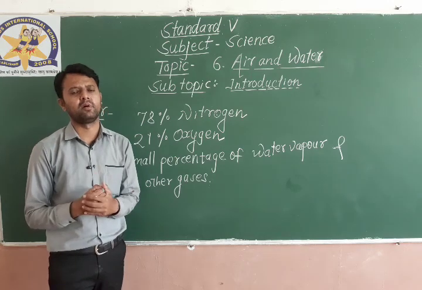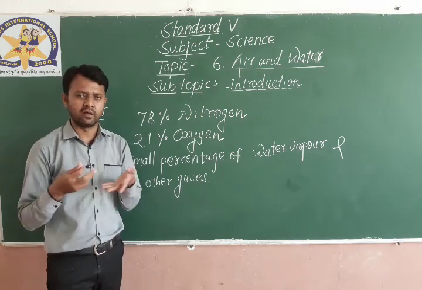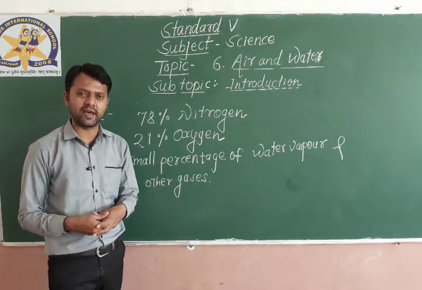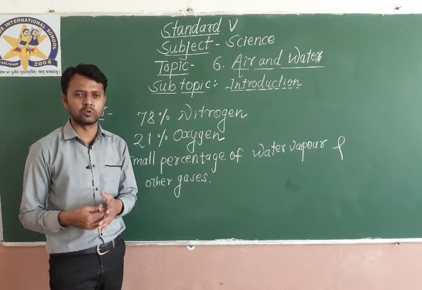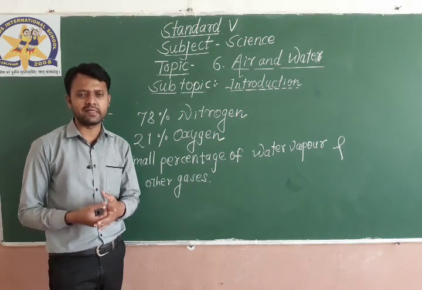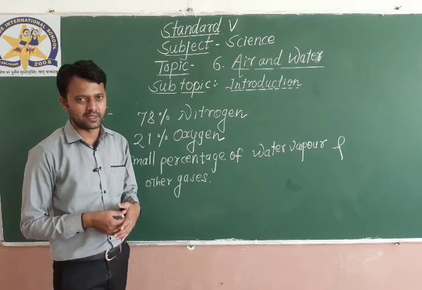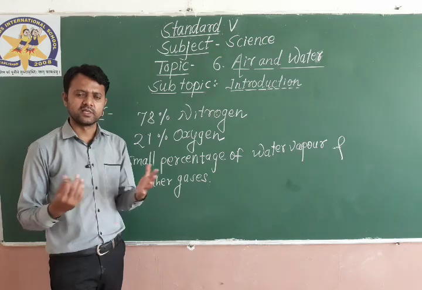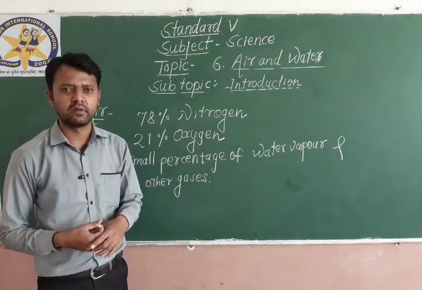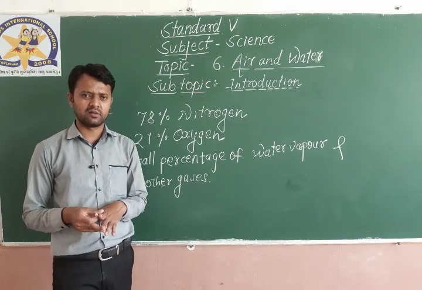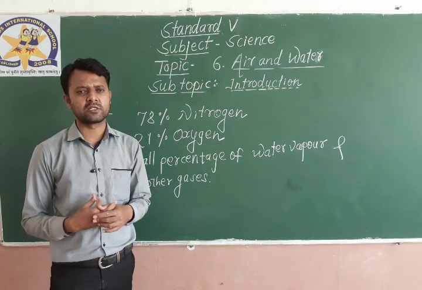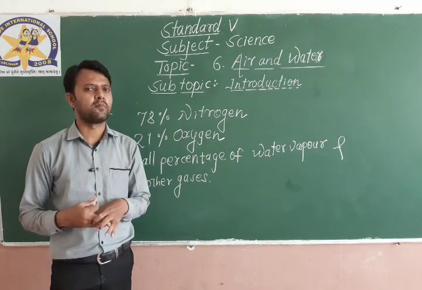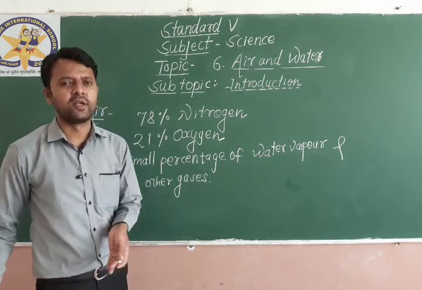This is an introduction; we will be discussing the composition of air in the forthcoming videos, don't worry. But while having the introduction of air and water, I think you should know what exactly air is and what exactly water is. So we can have the composition of air in this way: 78% nitrogen, 21% oxygen, and the remaining is a very small percent of water vapor and other gases. Okay, so this is the composition of air. Moving forward, we'll discuss water.